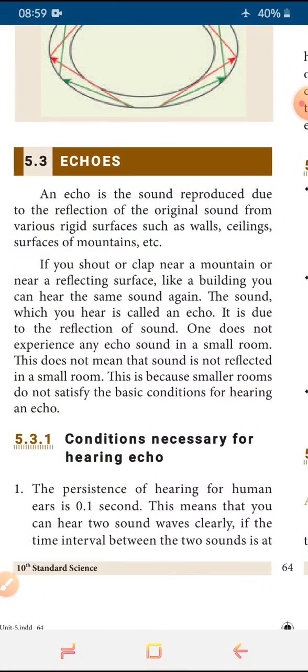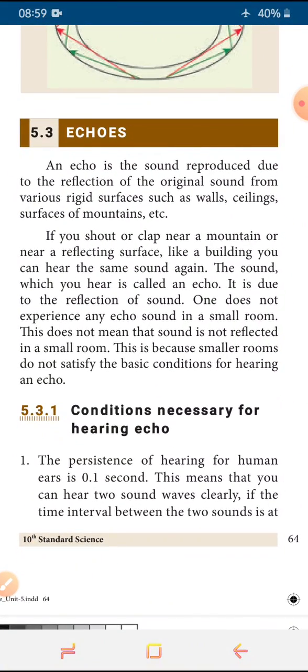Next topic is echo. We hear echoes in many places. When we make a sound once, that sound will be repeated a number of times. Once we make the sound and leave it, then it will repeat many times.